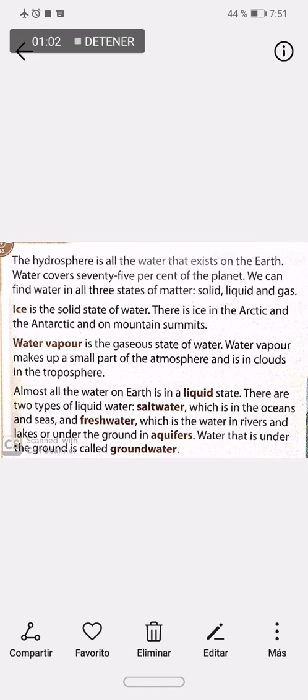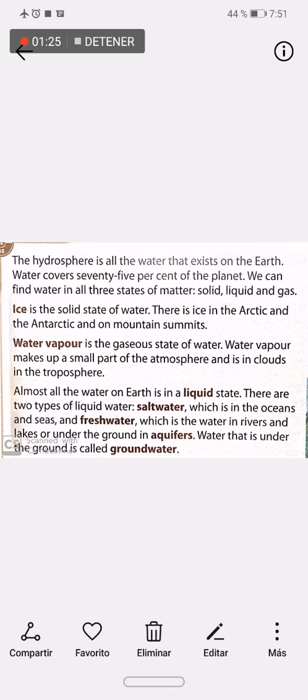Almost all the water on Earth is in a liquid state. There are two types of liquid water: salt water, which is in the oceans and seas, and fresh water, which is the water in rivers and lakes or under the ground in aquifers. Water that is under the ground is called groundwater.